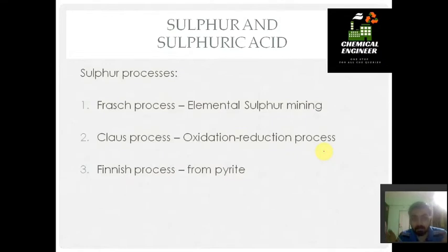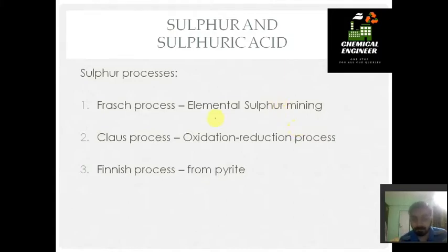In order to produce elemental sulfur, we have three processes. First is the Frasch process, that is also known as elemental sulfur mining. This is a very important topic for GATE, so please watch the video carefully, and there may be a minimum of 1 to 2 marks MCQ in your GATE paper from this video only.